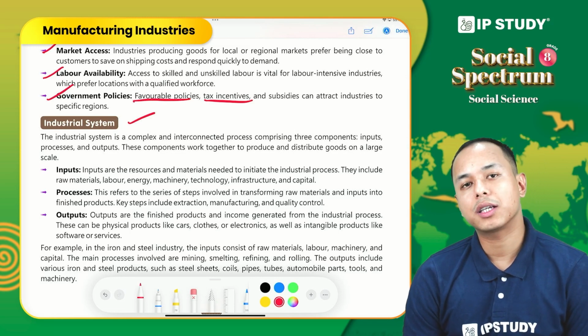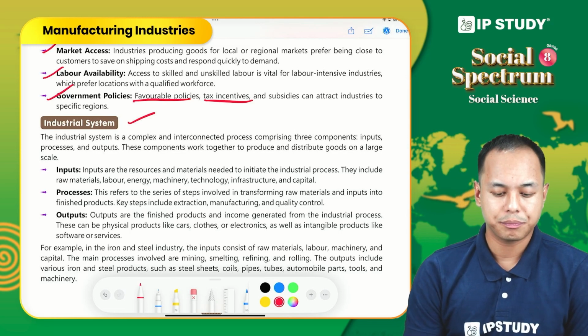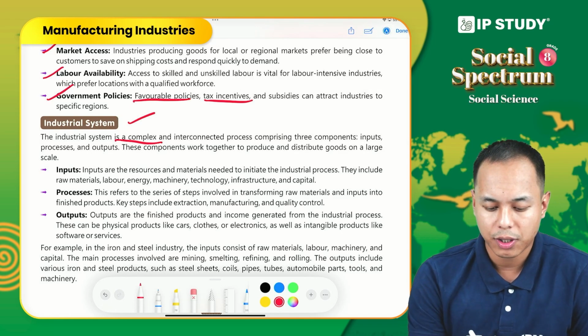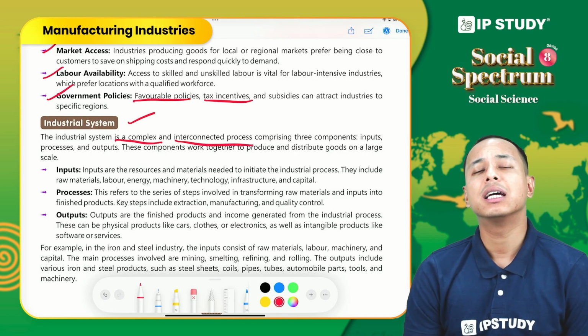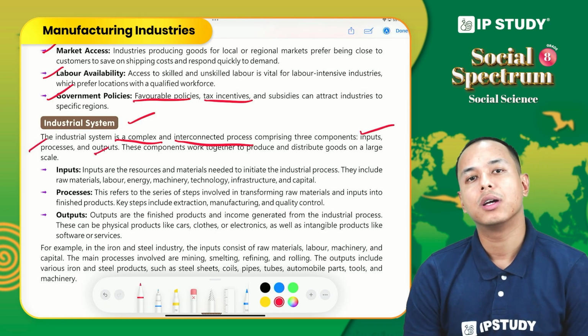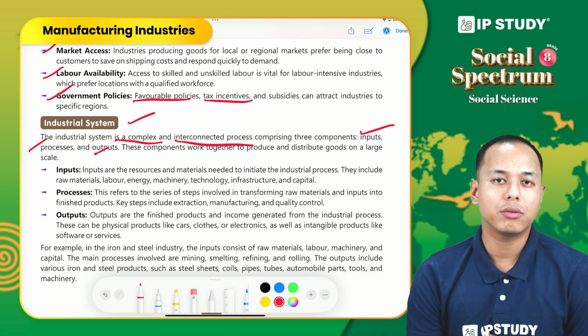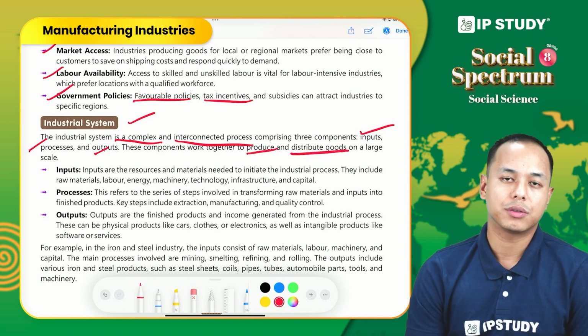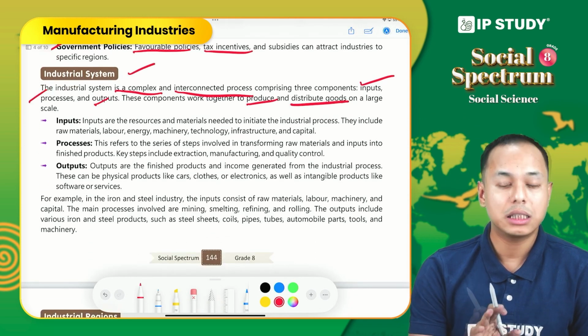So what do we understand by industrial system? An industrial system is a very complex and interconnected process, and it has three components: inputs, processes and outputs. These three components work together in order to produce and distribute goods. Now what are these three components?